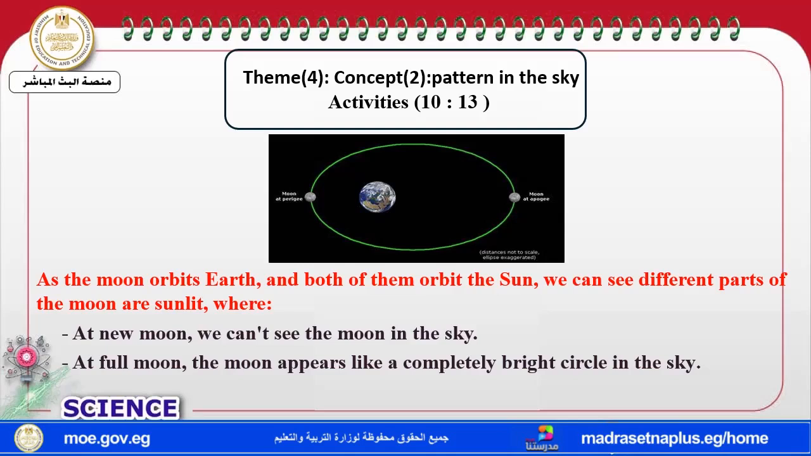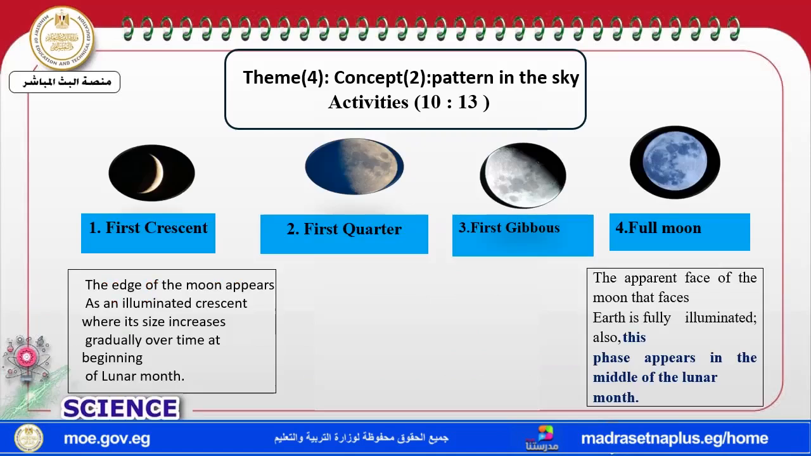What about the full moon? The full moon happens in the middle of the lunar months. Why? When the earth is between the moon and the sun. So when the moon is in the middle, it's a baby and they call it new moon. When the earth is in the middle, the moon will be a full moon. I think it's clear now. And let's study these phases of the moon.